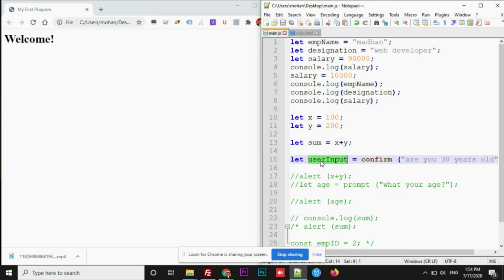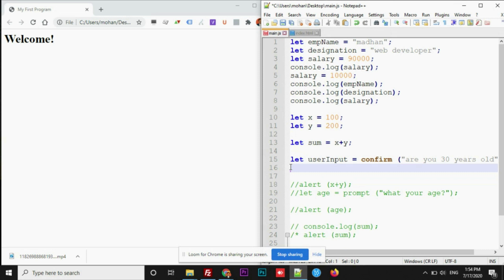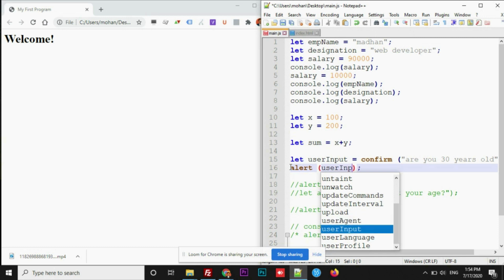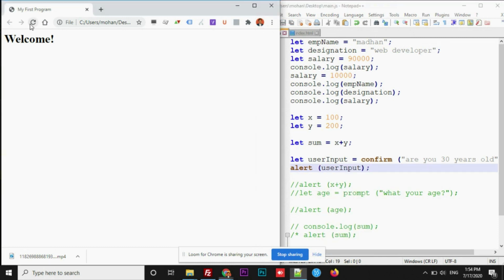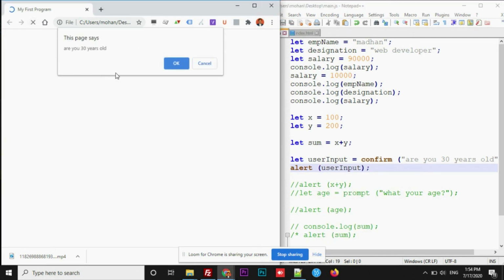In order to understand whether this user input has been stored with true or false, we need to alert this user input here. Alert user input. Save. Refresh. Are you 30 years old? Of course, no. See this. When I click on cancel, user input has been stored with false.